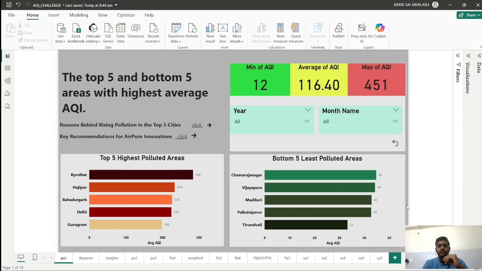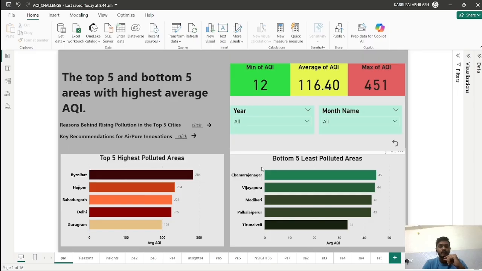So for this project, I used Power BI for analysis. Here you can see the top 5 and bottom 5 areas with the highest average AQI. The top 5 polluted areas are Birnihat, Hajipur, Bahadurgarh, Delhi, and Gurgaon, noted over the last 6 months.